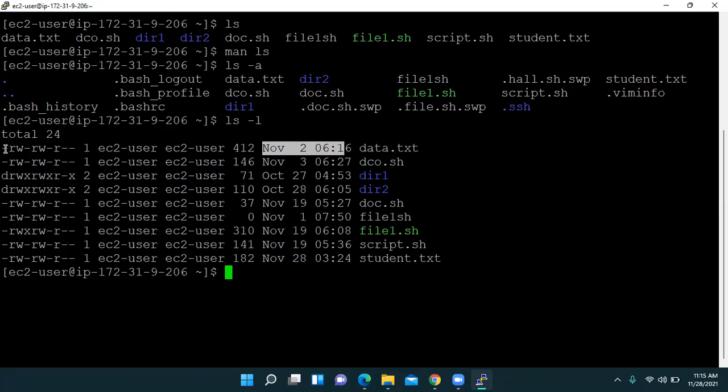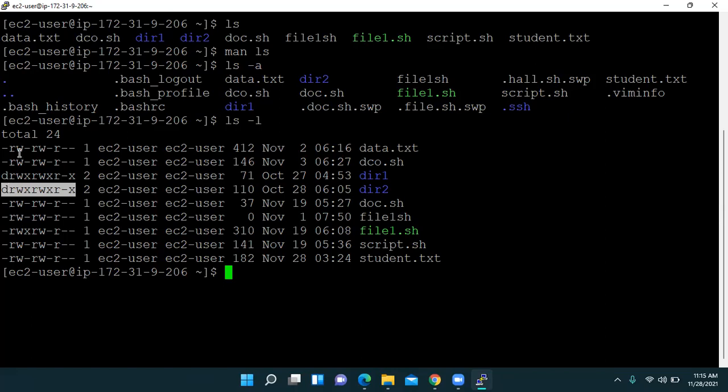Now see, when there is a dash, the first letter represents the file. This dash represents a file, that means whenever we have a dash, it is a file. And here D stands for directory. The remaining options start with the minus sign, that means they are all files.